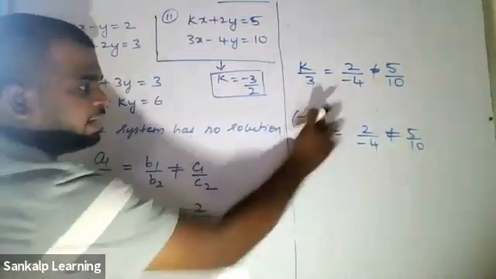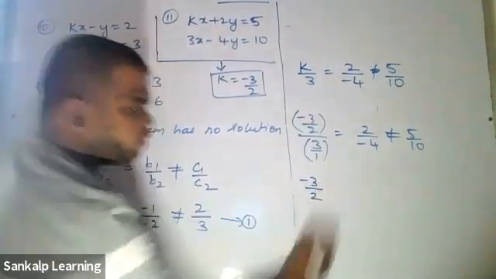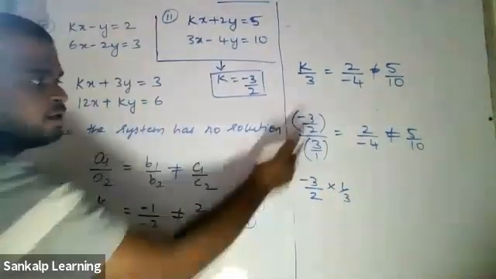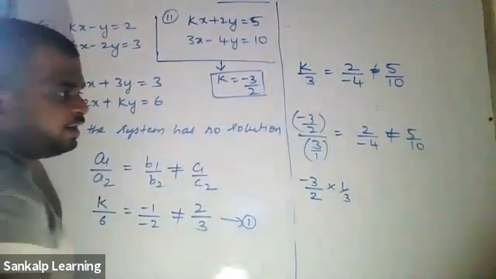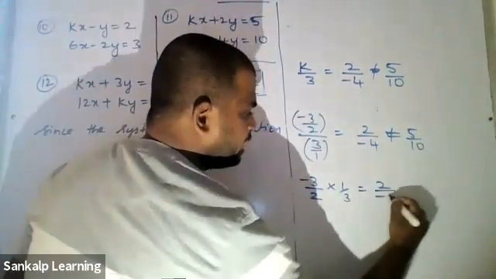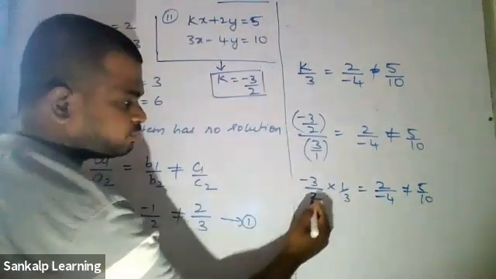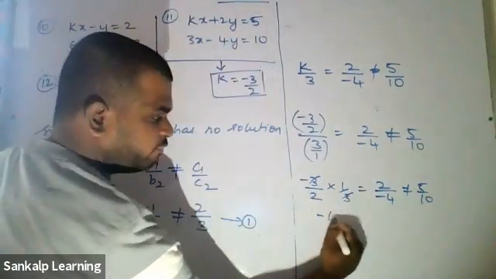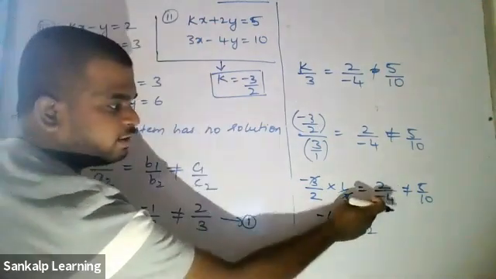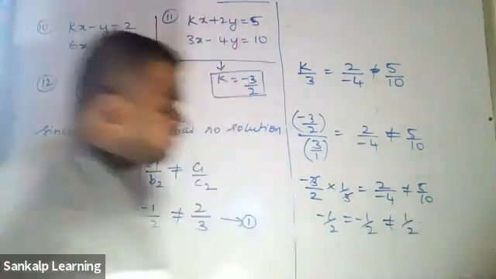So this entire thing is divided by this. Keep the numerator as it is: minus 3 by 2 as it is, into the reciprocal of this, 1 by 3. Minus 3 by 2 into reciprocal gives 2 by negative 4, which is not equal to 5 by 10. Now 3 gets cancelled, so you are left with minus 1 by 2. Here also you get minus 1 by 2. I can take the minus from the denominator to the numerator, which is obviously not equal to 1 by 2.